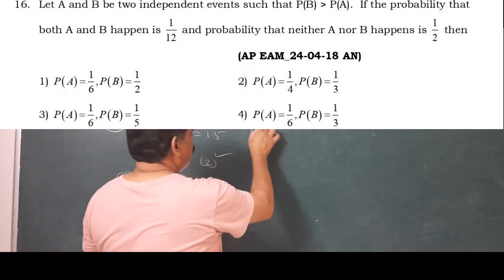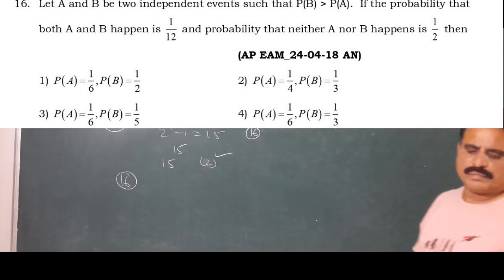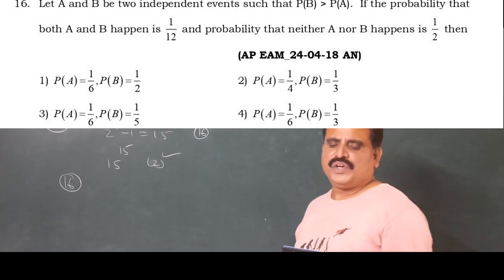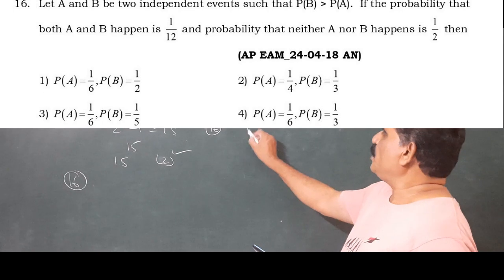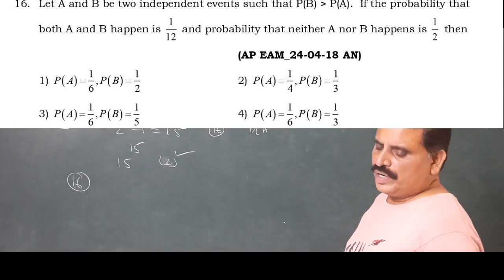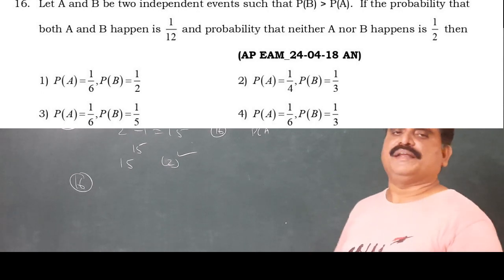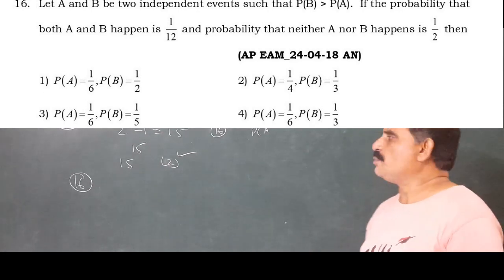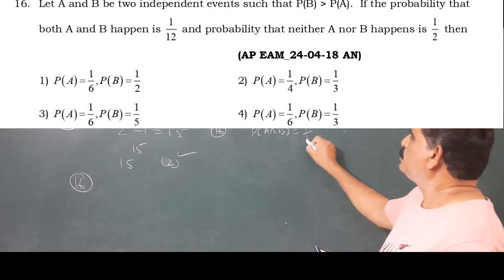16th question, we can easily identify the correct answer by observing the options. Here, P of B greater than P of A. We have to find P of A and P of B. The probability that both A and B happen is 1 by 12. Both A and B means P of A intersection B is 1 by 12.